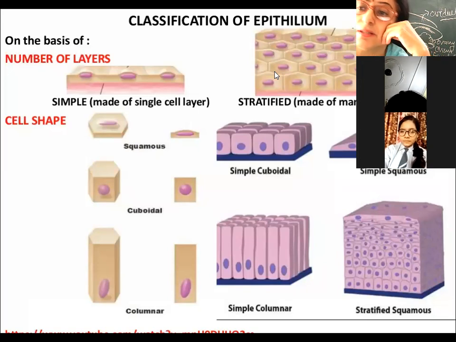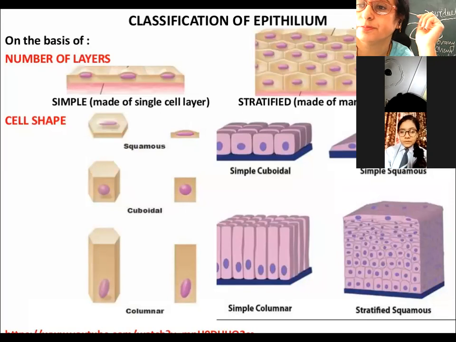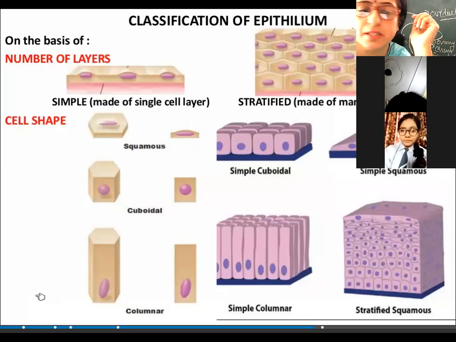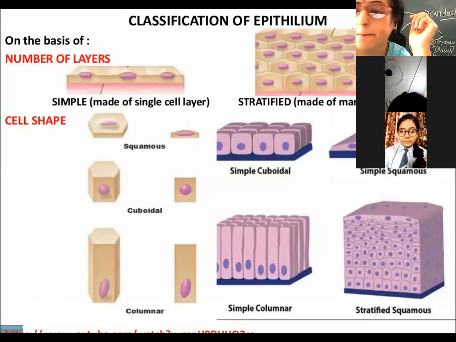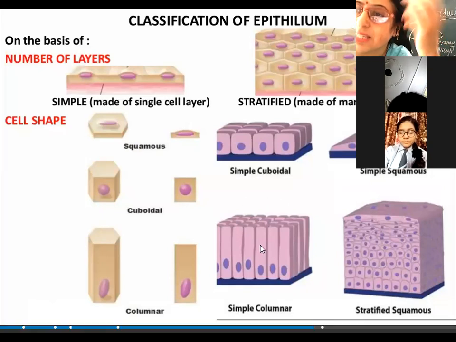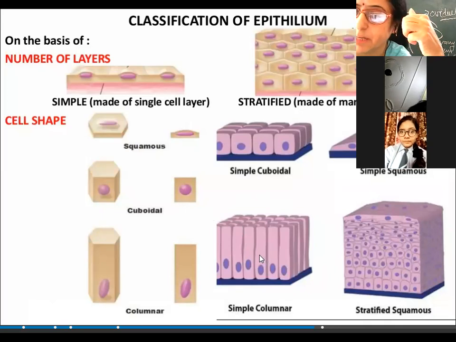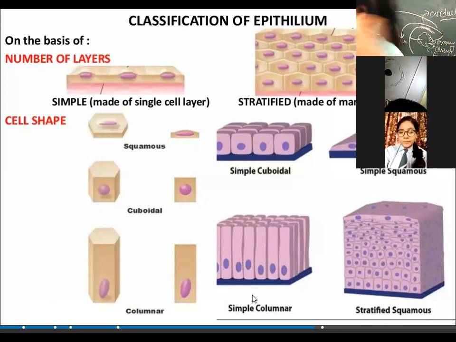Can you please explain the process again? Which epithelial tissue is present in the stomach? Columnar. What is their function? Their function is to secrete. So gastric juices which help in the process of digestion are secreted by the columnar epithelia.